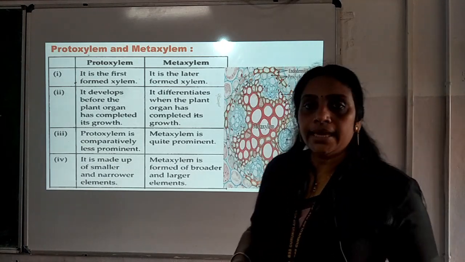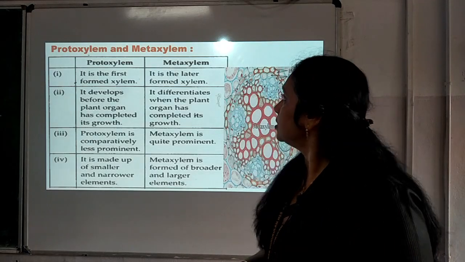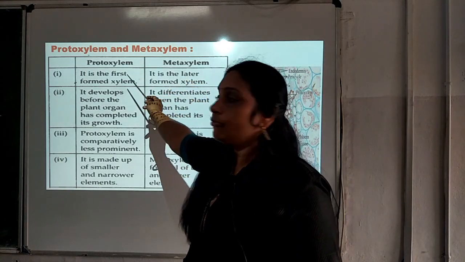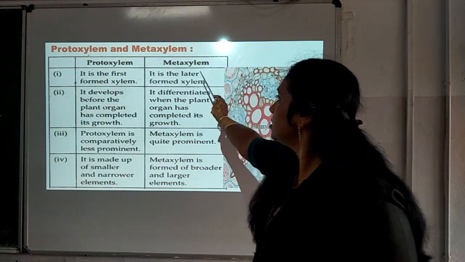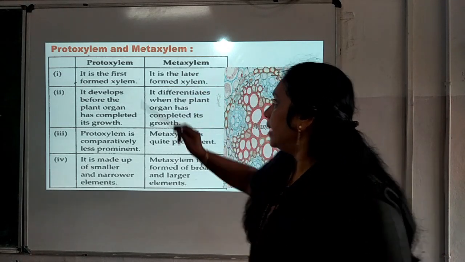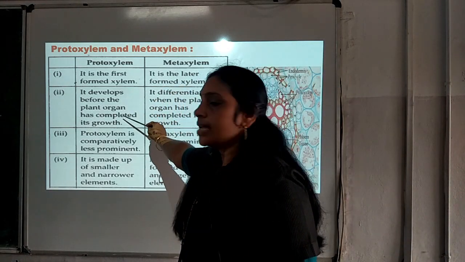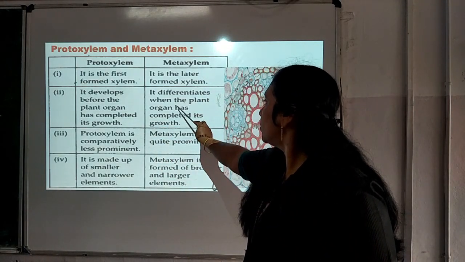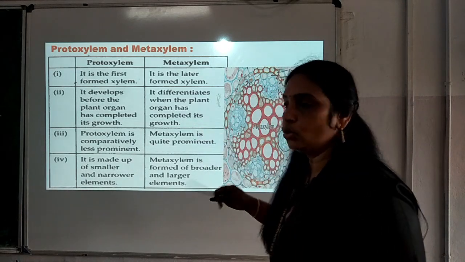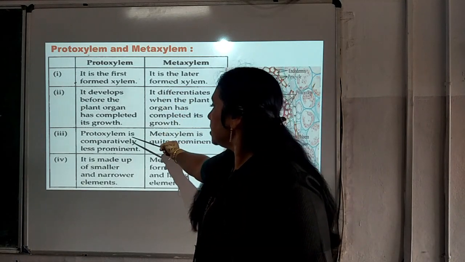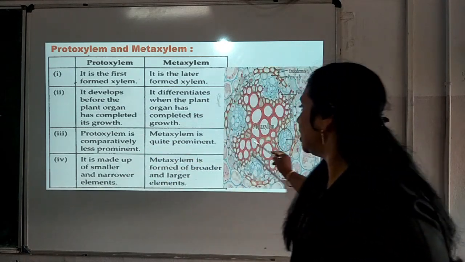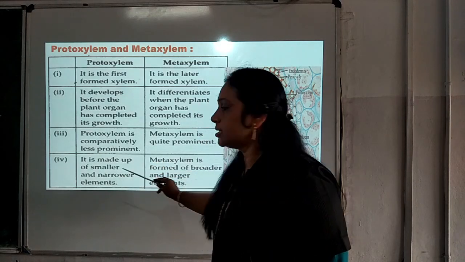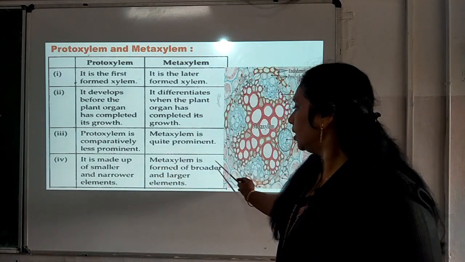Now, you can see there are again two types of xylem, one is protoxylem and the next one is metaxylem. Protoxylem means it is the first formed xylem and metaxylem means it is the later formed xylem. Protoxylem develops before the plant organ has completed its growth. Metaxylem differentiates when the plant organ has completed its growth, isn't it? Protoxylem is comparatively less prominent, metaxylem is quite prominent. Protoxylem is made up of smaller and narrower elements, metaxylem is formed of broader and larger elements.